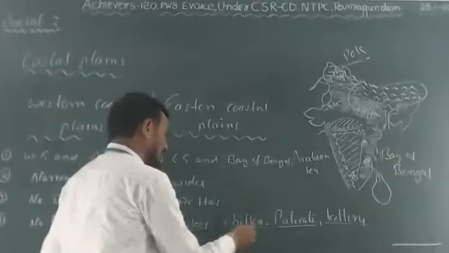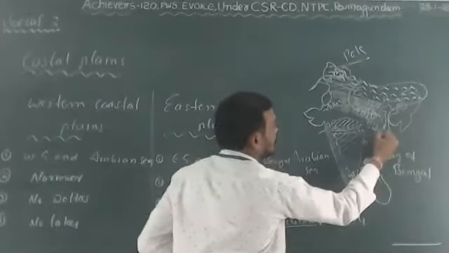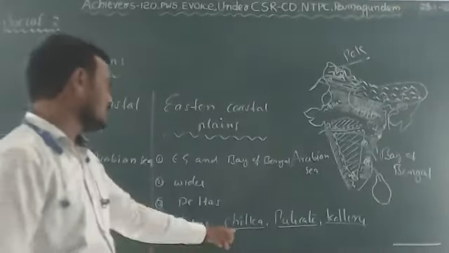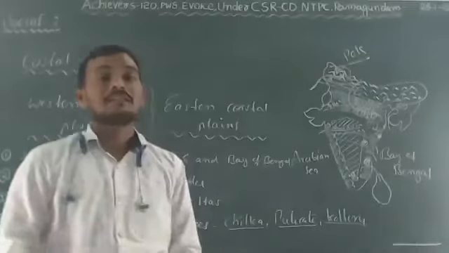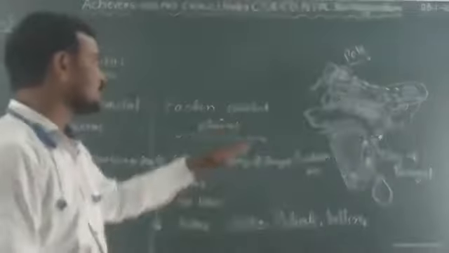And Chilka is the lake which is in Odisha state. This is the largest saltwater lake. Do you know the largest freshwater lake in India? Wular Lake is in Jammu and Kashmir.